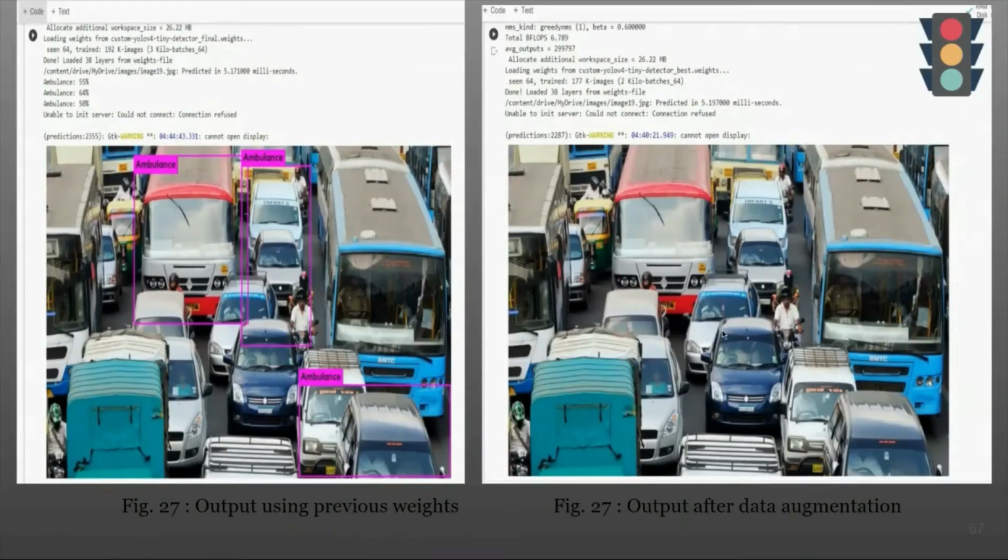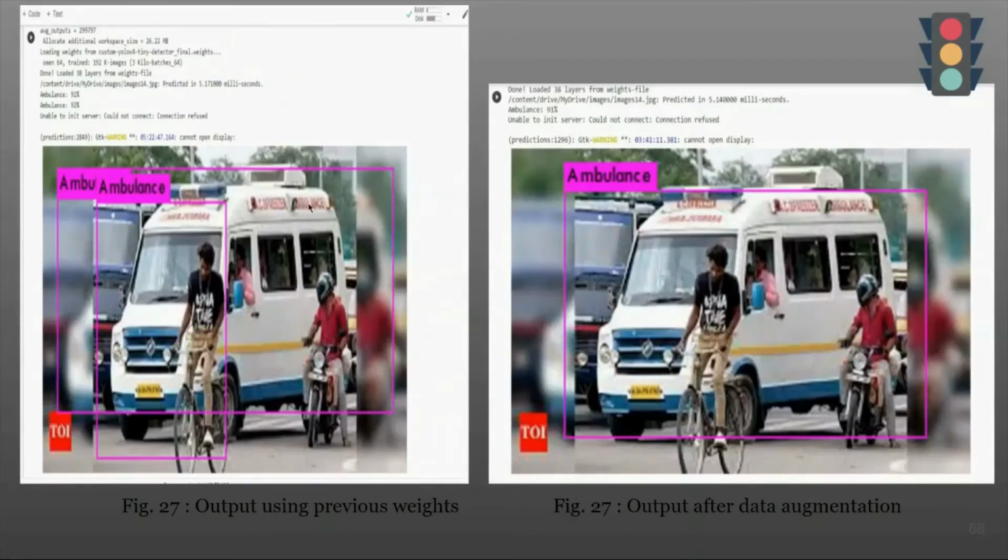In the next output also, you can see that there is no emergency vehicle, not an ambulance and not even a fire truck. But here, 3 ambulances were detected in the previous model. So we can clearly differentiate our model from the previous model.